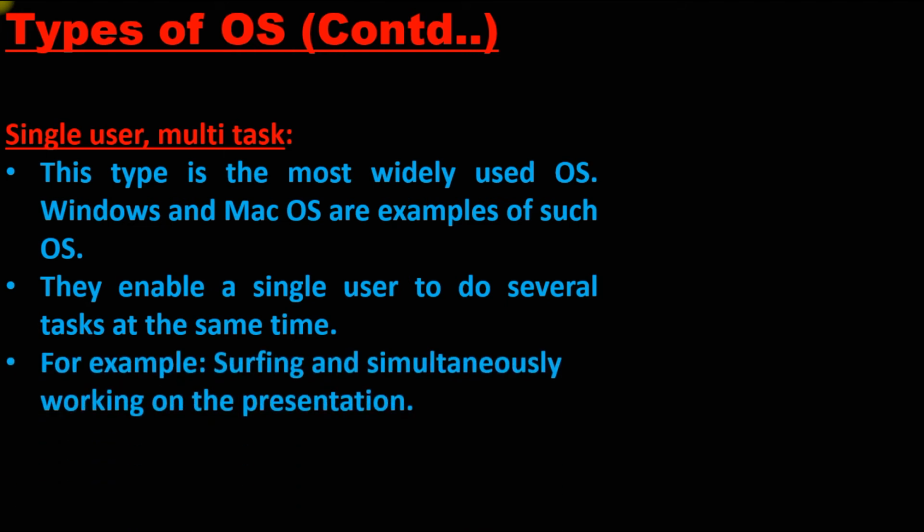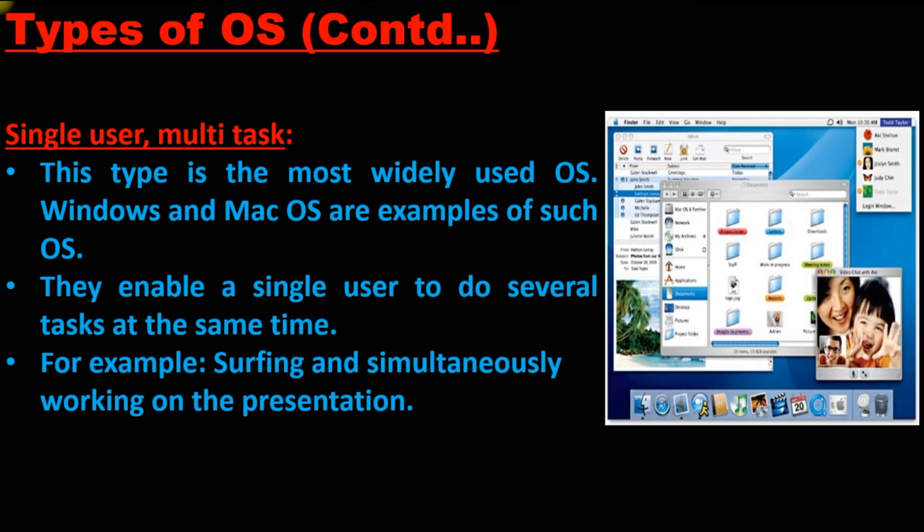For example, surfing and simultaneously working on a presentation. Surfing means whatever we do on Google. To make a presentation we need information, so at the same time I can make the presentation, and when I need some information I can go on Google and find it. Here's an example where you can see that many different tasks are being performed by the user. Something is going on in the background, some files and folders are open, and some video calling is on. These are examples of single user multiple tasks.